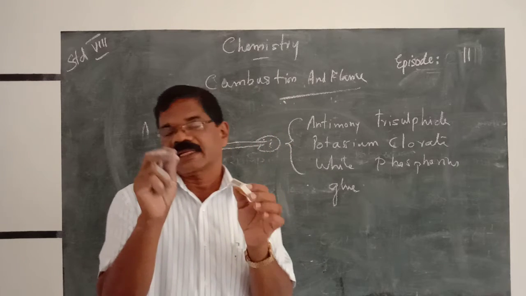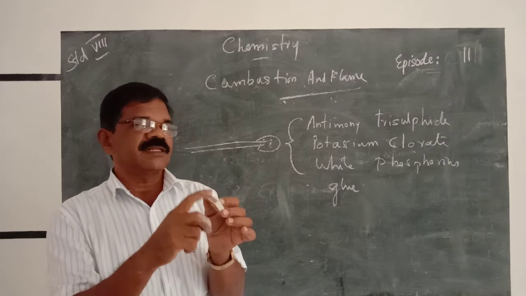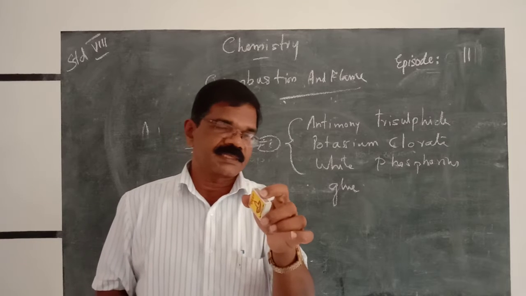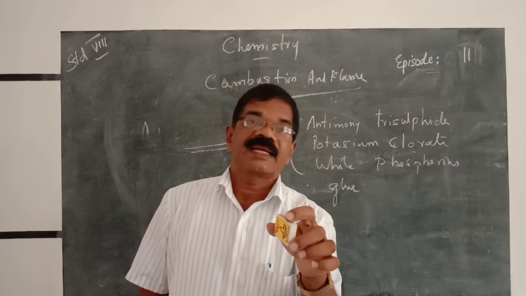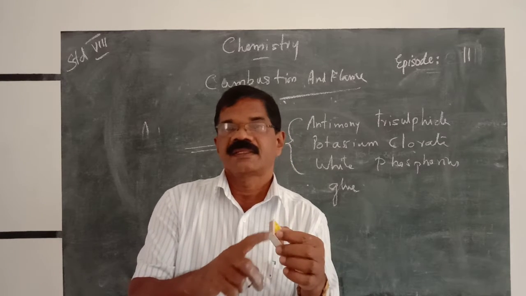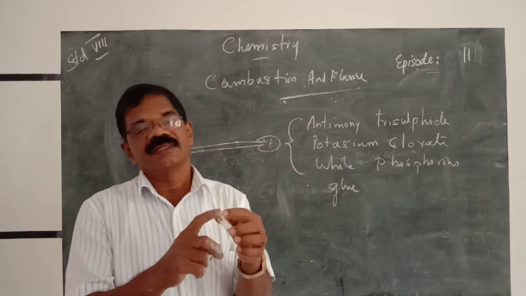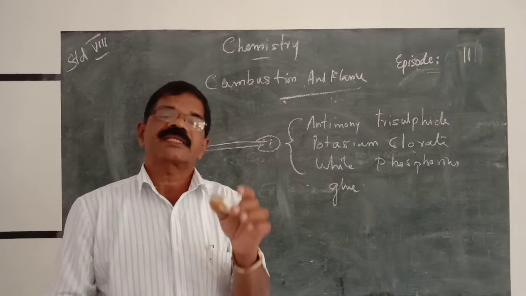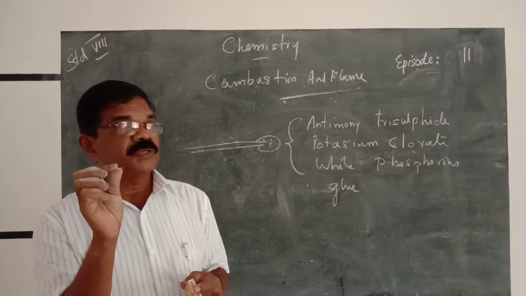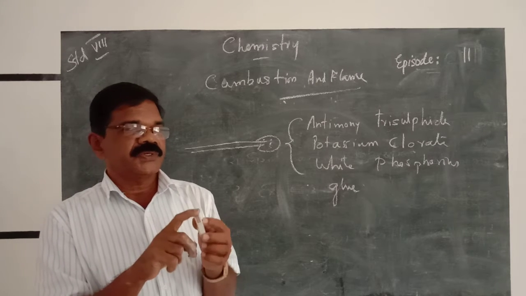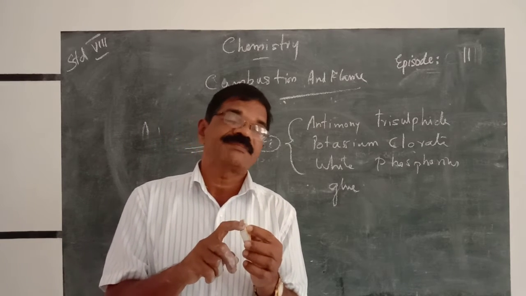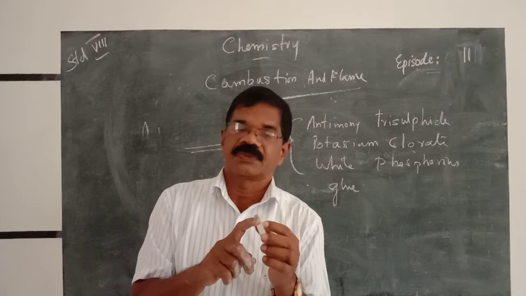When we strike against the matchbox, on the side of the box we can see another color. What are the materials? Glass powder mixed with glue and paste. Why is glass powder used? To make the surface rough. If it is smooth, the matchstick does not catch fire. So, in order to make the side of the matchbox rough, glass powder is used.